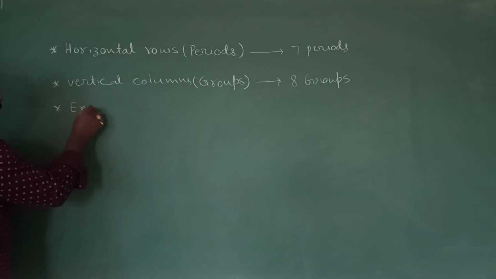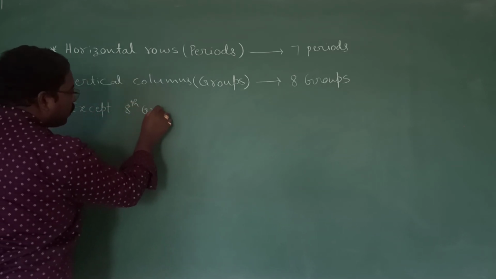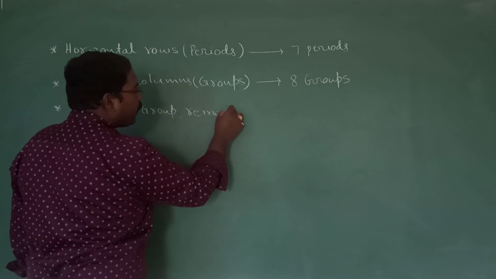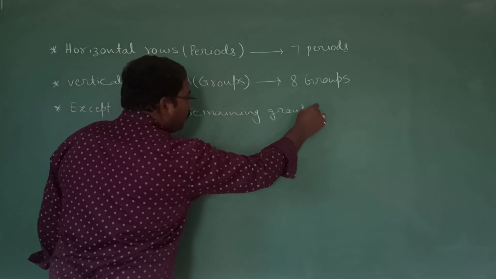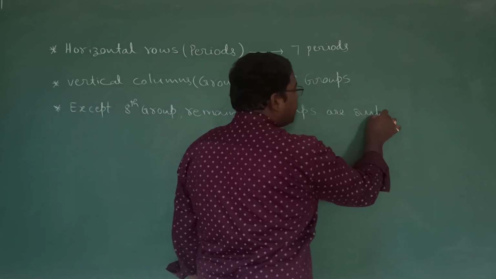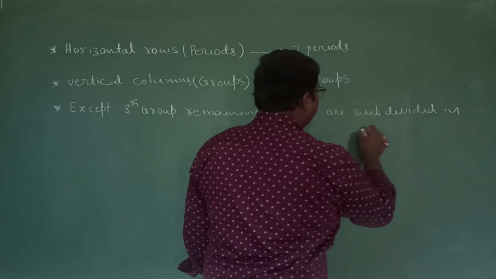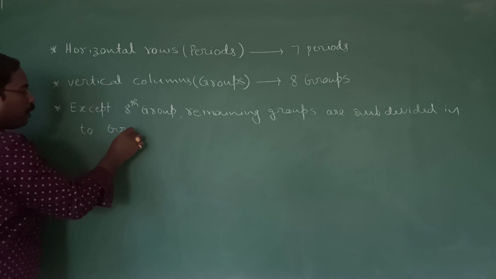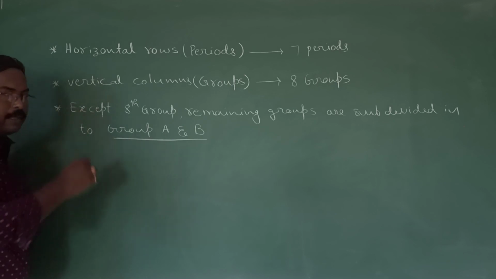Coming to the first one, except the 8th group, the remaining groups, means from 1 to 7, are subdivided into group A and group B. Okay?